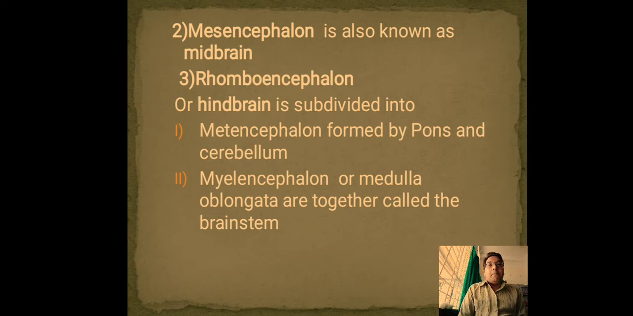Then comes the rhombencephalon. Rhombencephalon is known as hindbrain. So till now we have talked about the forebrain and midbrain, and now we are talking about the hindbrain. Hindbrain is subdivided into